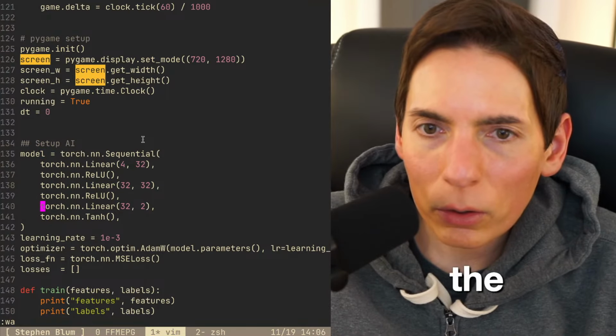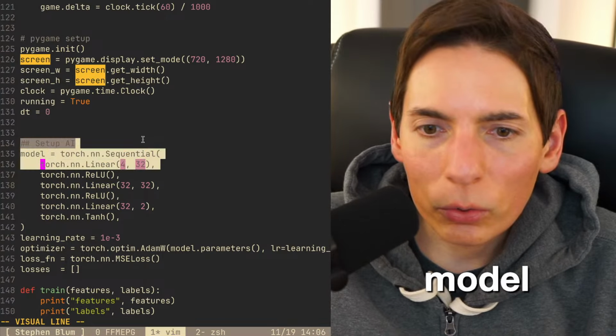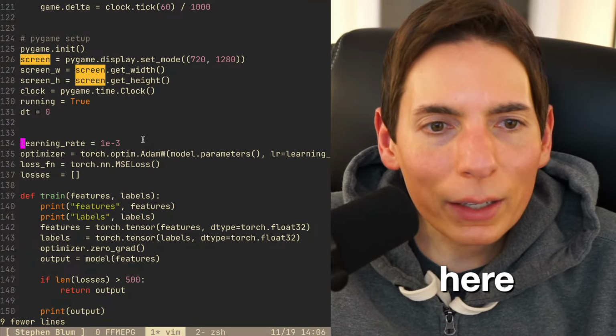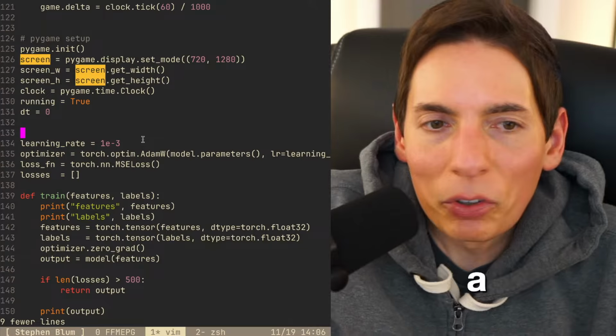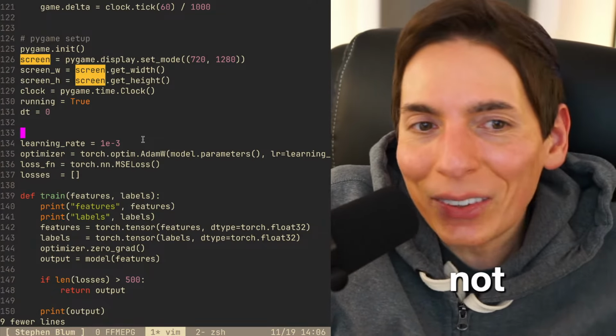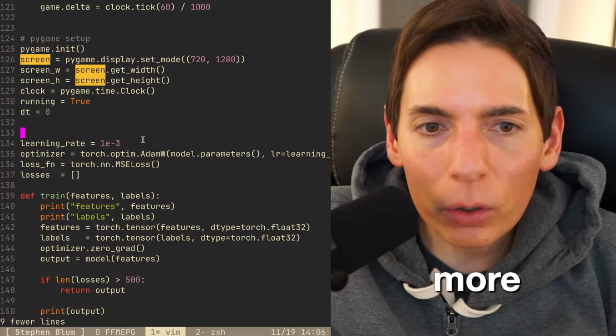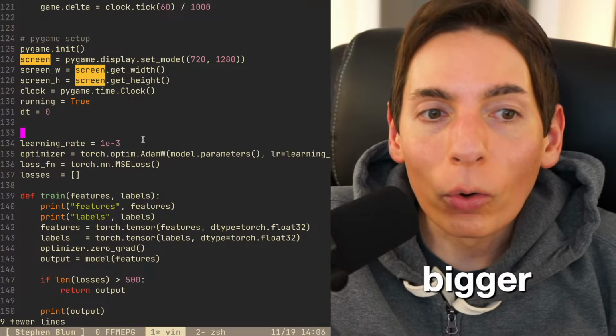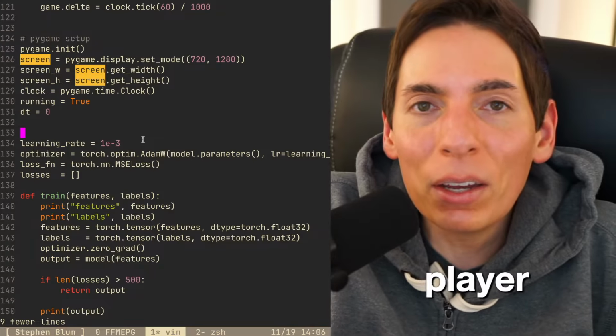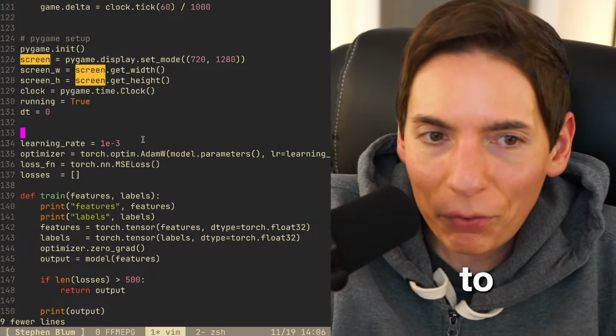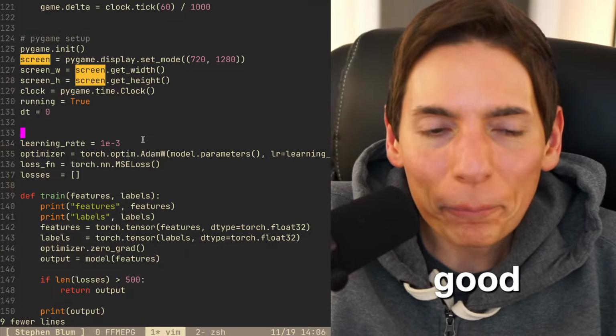So this will be the model. All right. So grab this over here. What's the number? There's a whole lot of numbers, not just one, just a whole lot of them. To make a game more difficult, make the player get bigger. Oh, yeah, Kit Kat, there you go. The player could get bigger and you don't have as much screen to run away from the AI. You got it. That's a good idea.